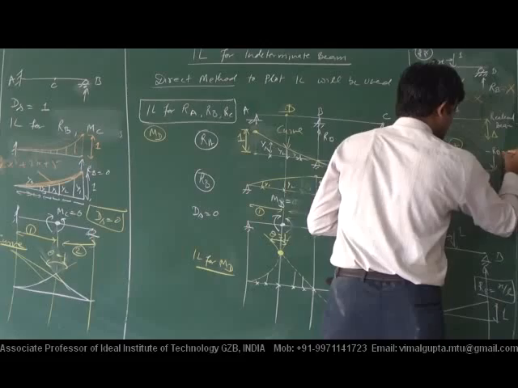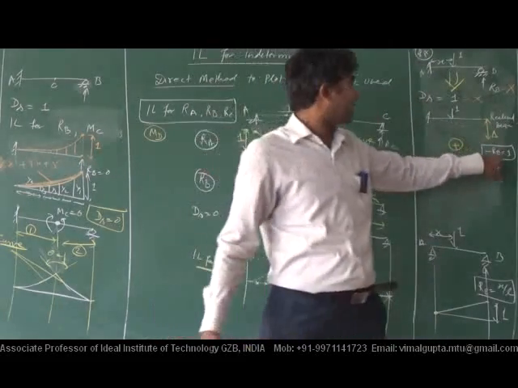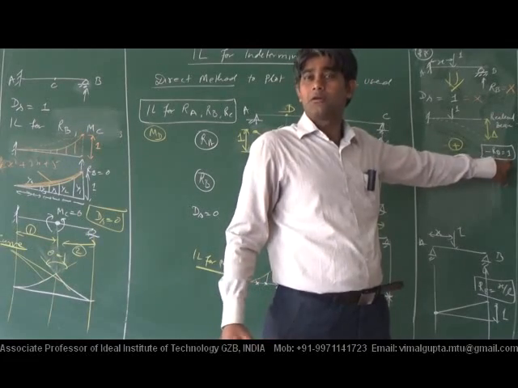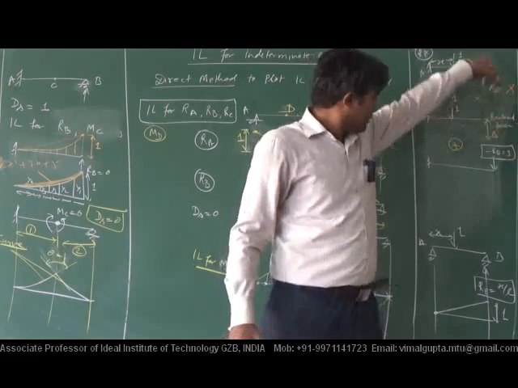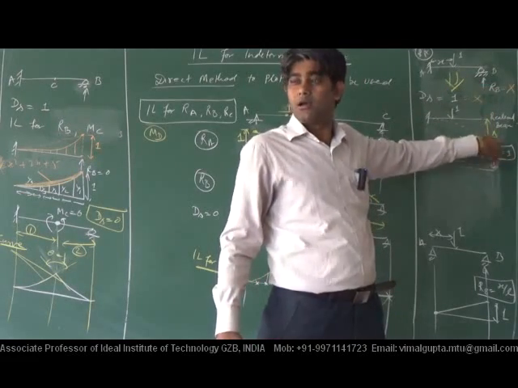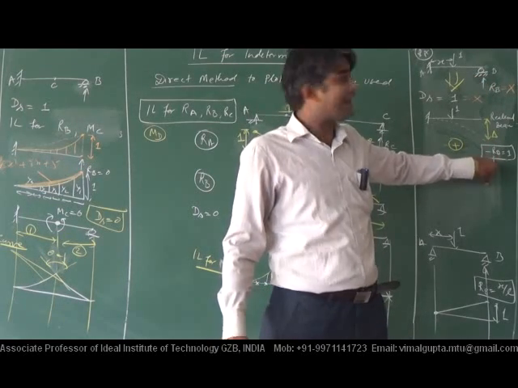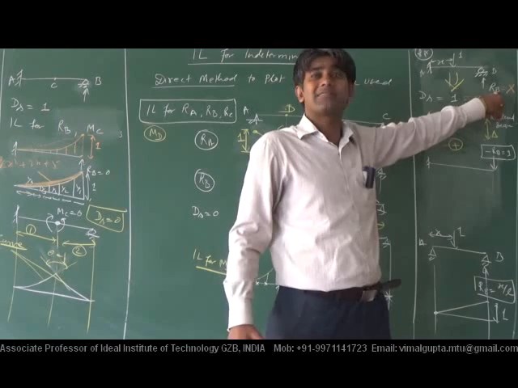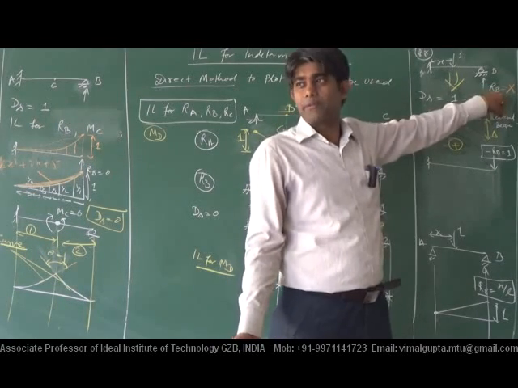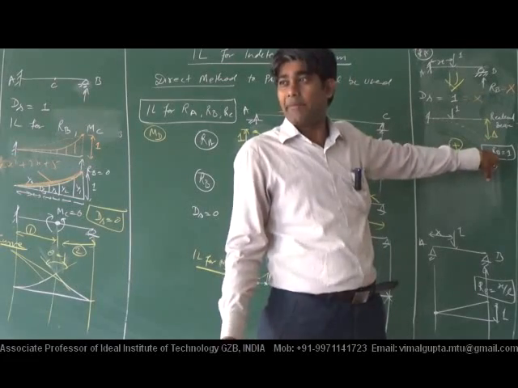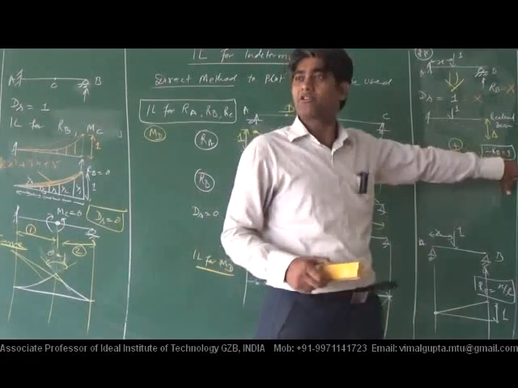Listen carefully. Here I have applied a unit load in the downward direction. Therefore the direction of RB, whatever we get, will be downward, negative. That's why I have taken minus RB equals to 1.